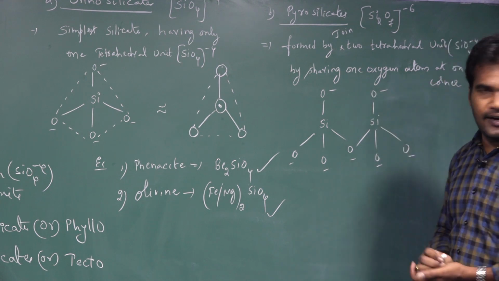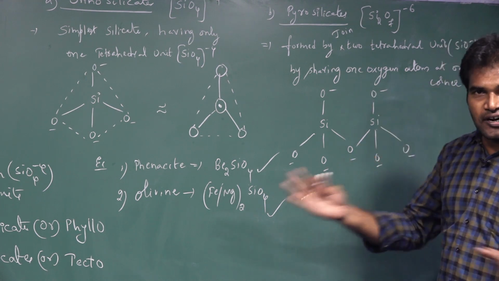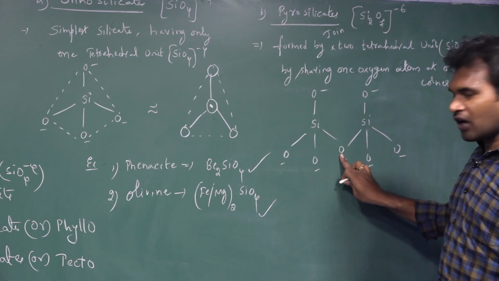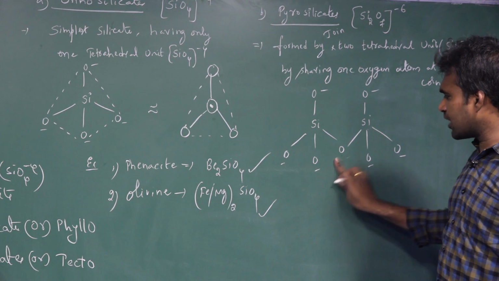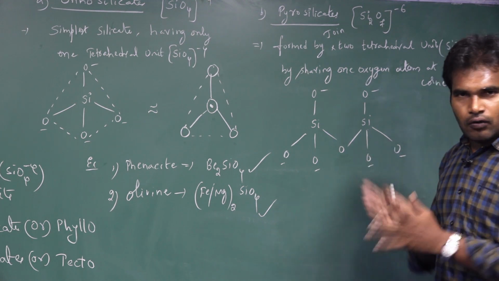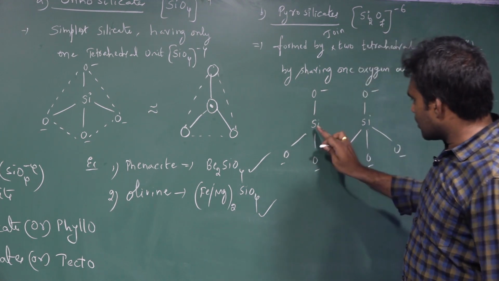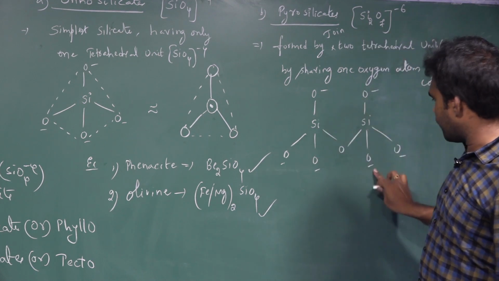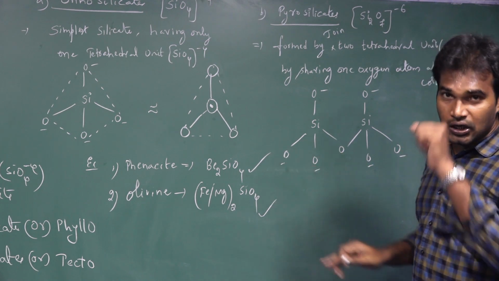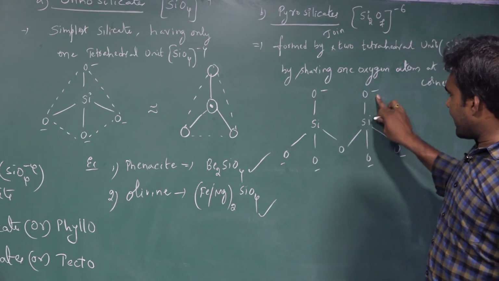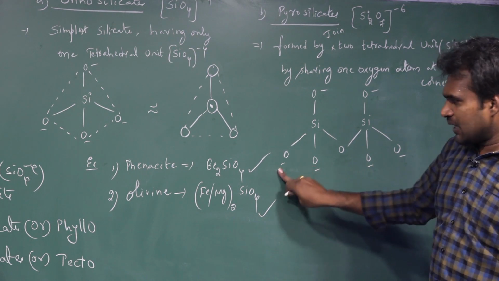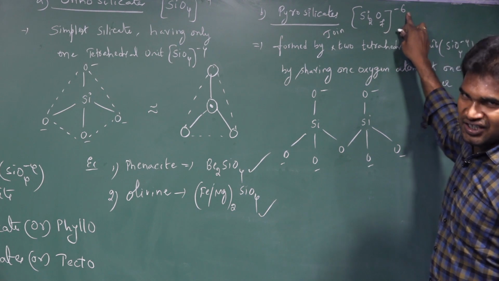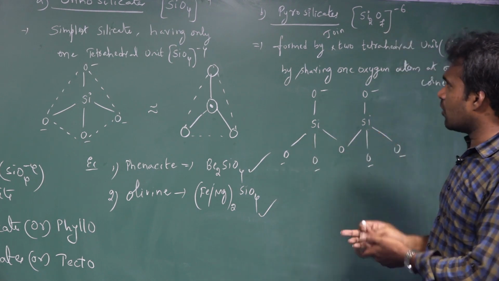This is another tetrahedral unit, and the oxygen which was shared by the 2 tetrahedral units is common to both. If the oxygen was shared by both, there was no charge on it. So now, how many oxygens are there in total? 2 silicon atoms, Si2, and total number of oxygens 1, 2, 3, 4, 5, 6, 7. And what is the charge over it? -1, -1, -1, -1, -1, -1. Here there was no charge. So total Si2O7 with a charge of -6. This is the structure of pyrosilicate.